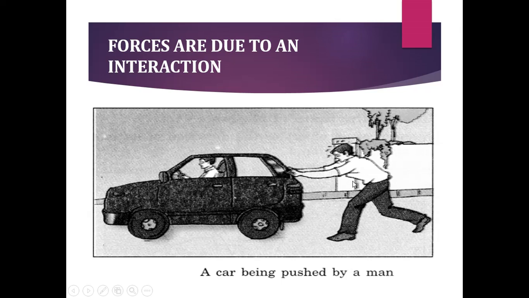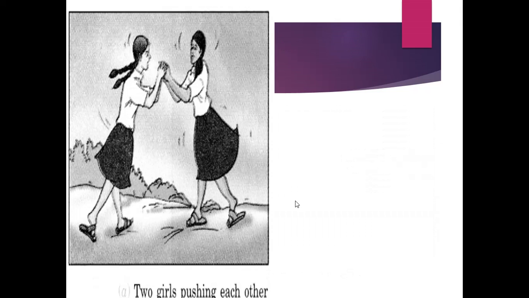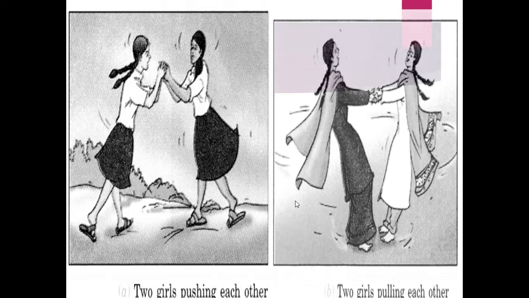He is applying a force, which creates an interaction between the man and the car. So forces are due to an interaction. When there is an interaction, it will cause a change in the direction or the state of motion of the body. Understood, children?